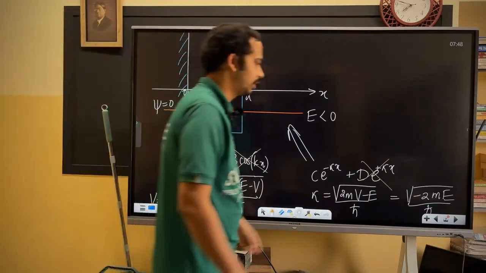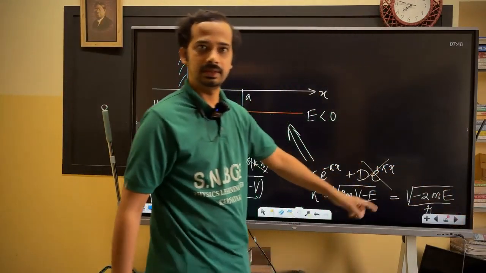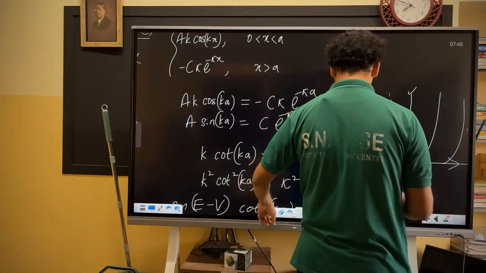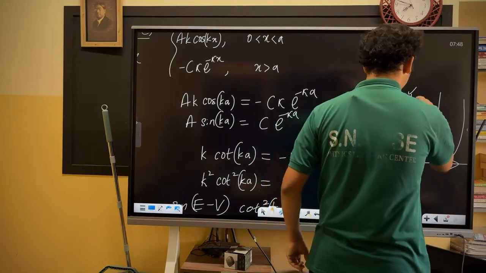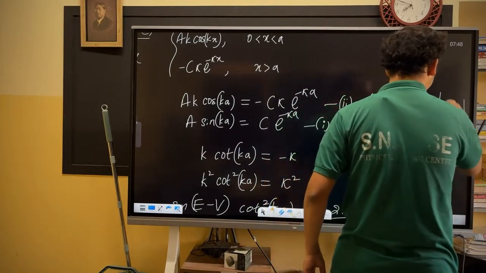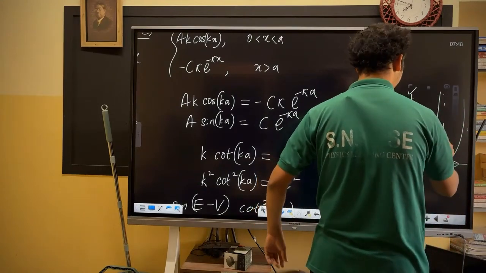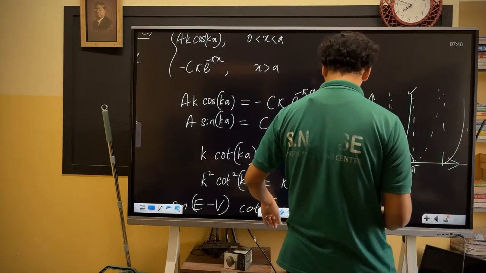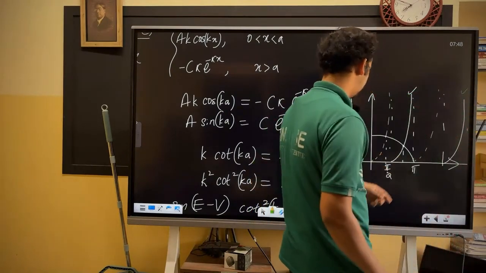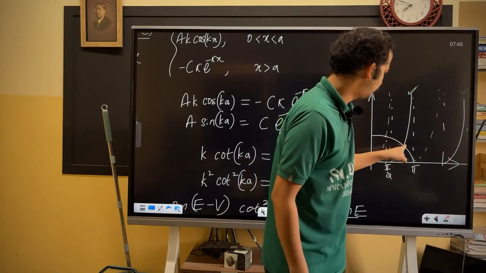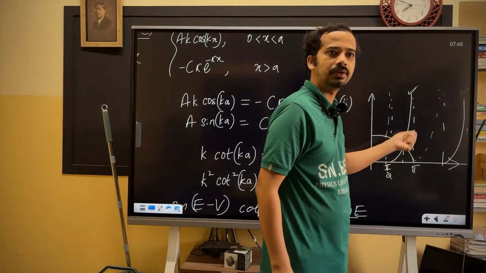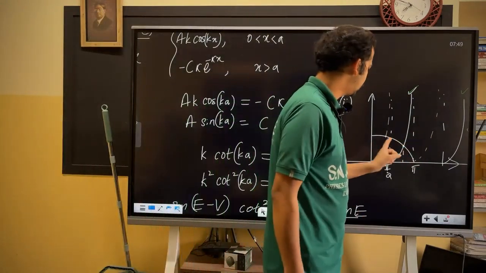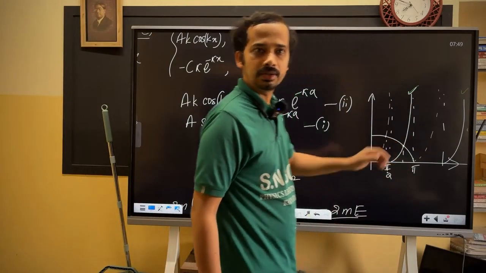That logic you need to grab, because you got the cot function only, no tan function. These were the tan functions, at pi by 2, pi, like that. These functions are not there. Only this cot function exists. So the first intersection point of the first curve is our ground state, and that ground state will usually have higher energy than the ground state of our usual finite square well. That you should get.